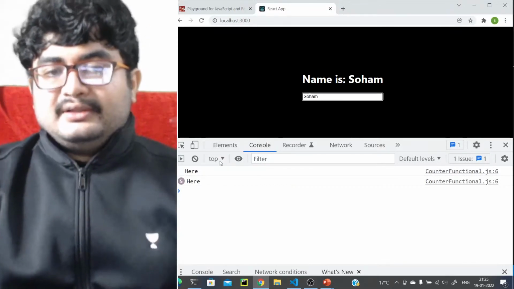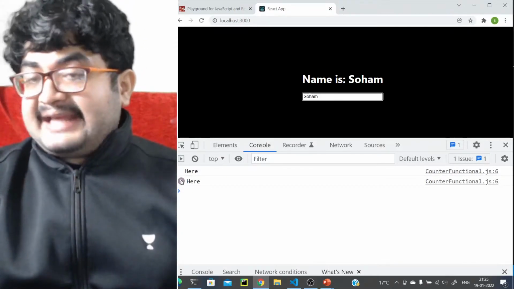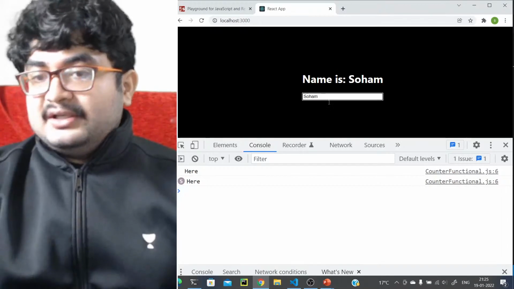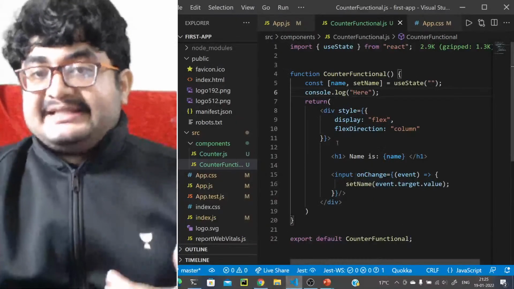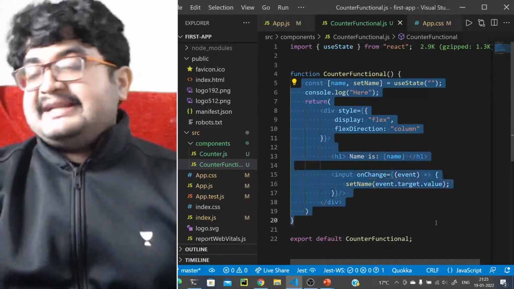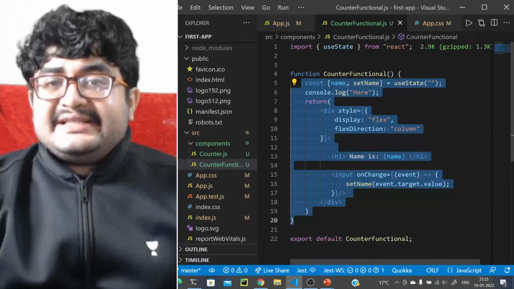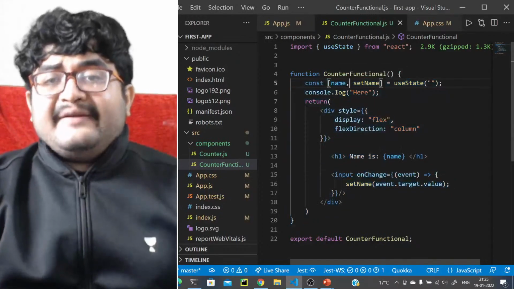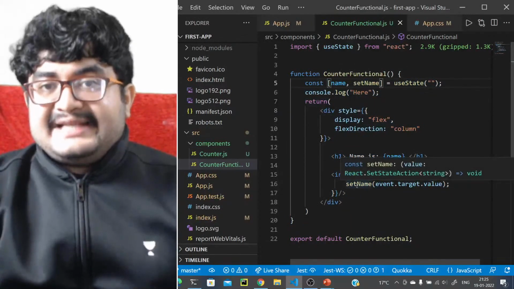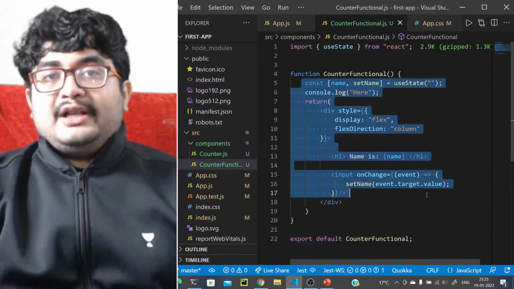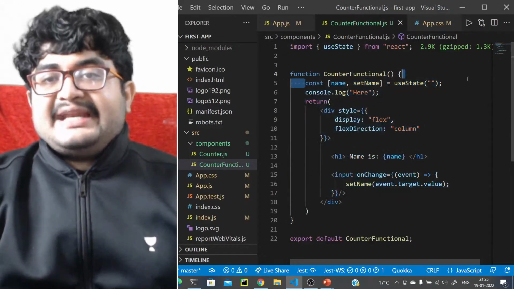See, here is called every time we are changing something. So that means every time the state is changed, it is actually executing this entire piece of code. So that's why we can keep this as const. It is not changing this declaration of name. Whenever the name is changing, whenever you are calling set name, this entire function is called again. So again, we have this statement executed.